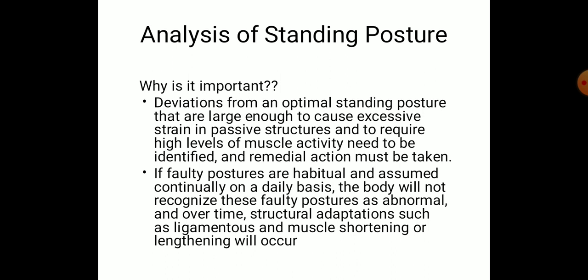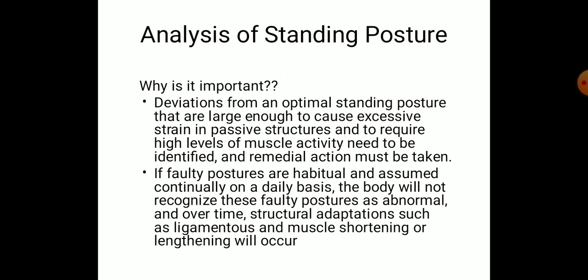In a stooping posture, that means the computer workers are always leaning forward to the table, the anterior chest muscles, that means the pectoralis major and minor, can go for tightness or shortening, and the thoracic extensor group of muscles can go for lengthening.